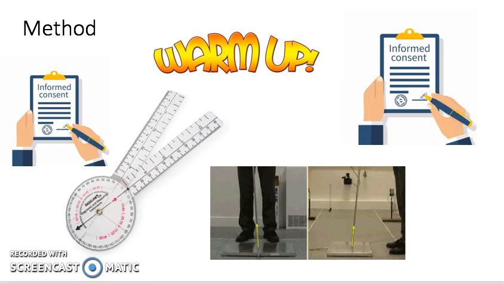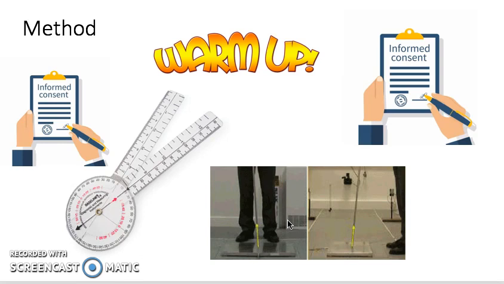The next part of the method involves calibration of force plates. This is when the force plates are reset to 0. At the beginning and after each person has done a jump, the force plates need to be calibrated, and also whilst the person is standing on the plates. This is to make sure that the plates are accurately measuring each person so the results are trustworthy and reliable from one person to the next.